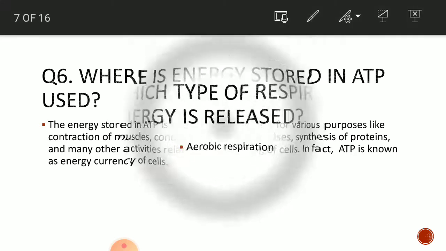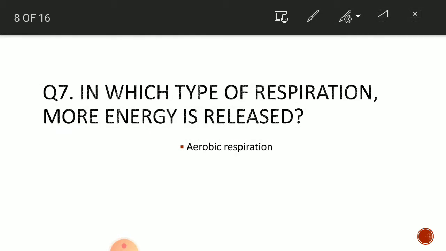Next question is, in which type of respiration more energy is released? So, more energy is released in aerobic respiration. What is aerobic respiration? Which takes place in the presence of oxygen. The respiration going on inside the mitochondria is aerobic because it occurs in the presence of oxygen and it gives us carbon dioxide, water, and energy in the form of ATP molecules.